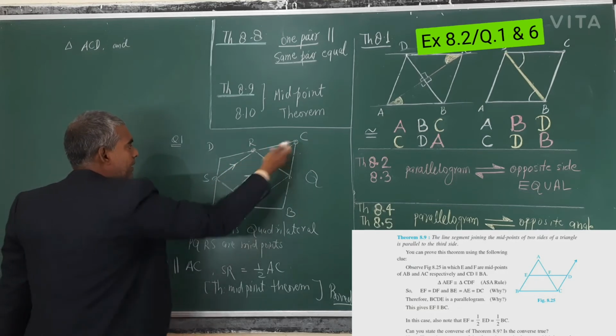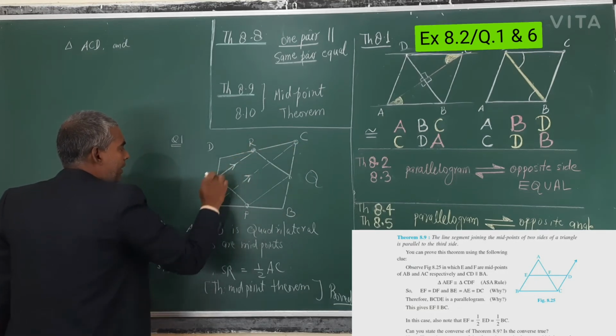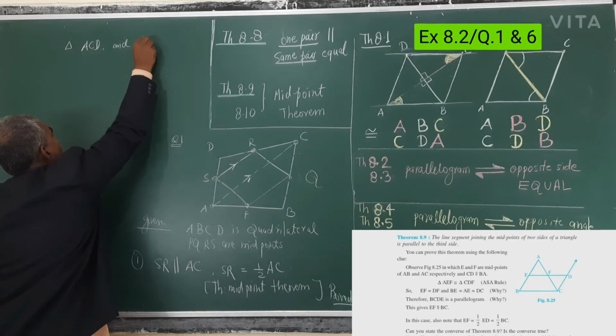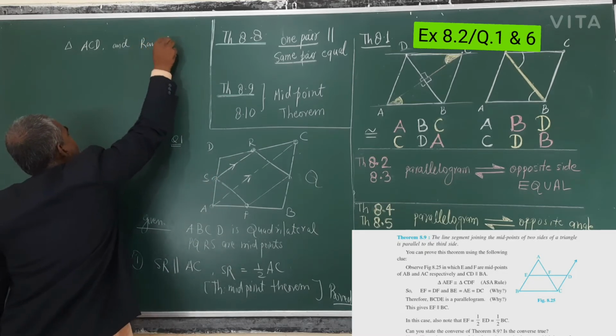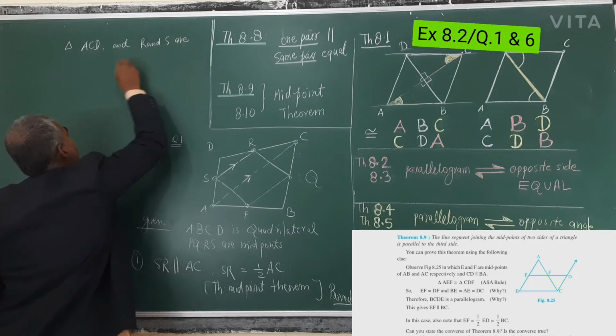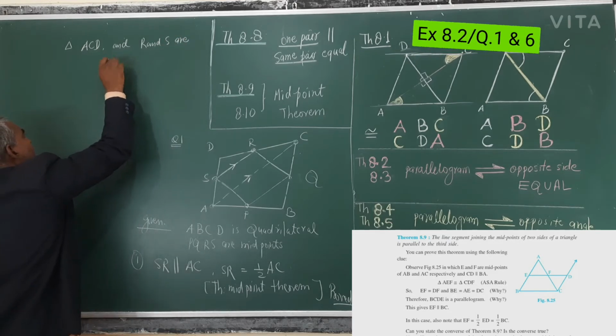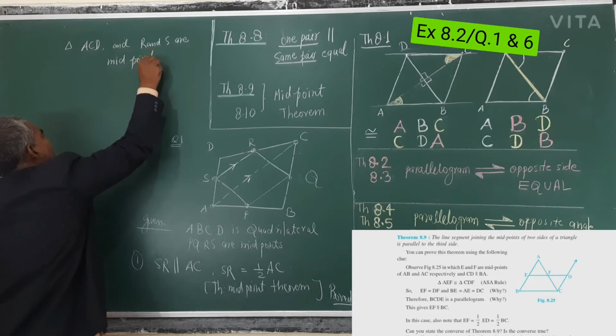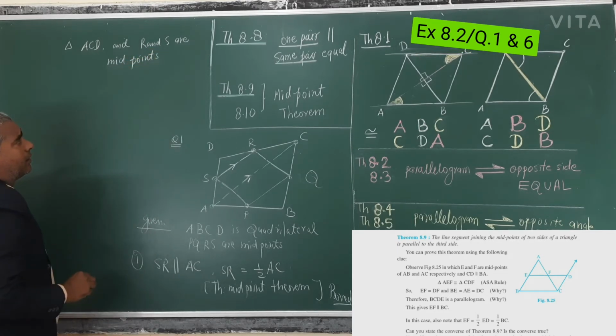We have triangle ACD, and R and S are midpoints. Then by the midpoint theorem, proved.